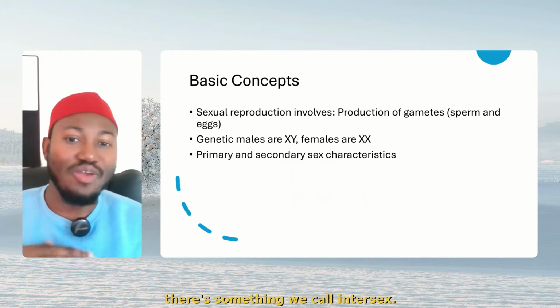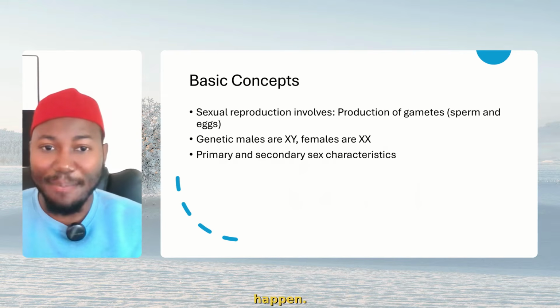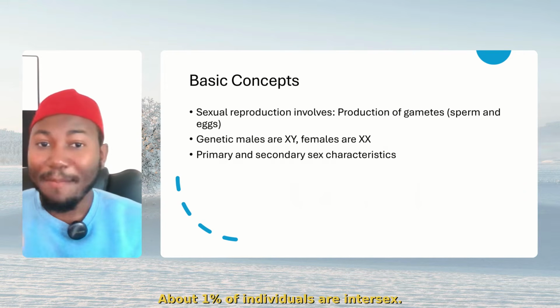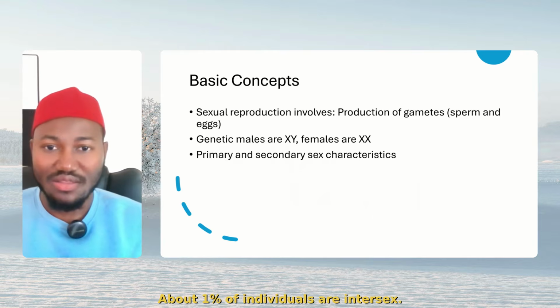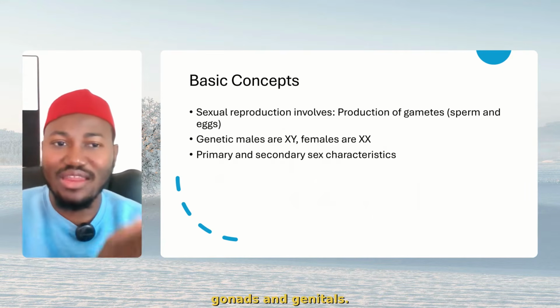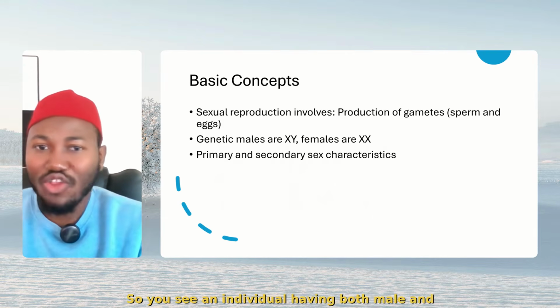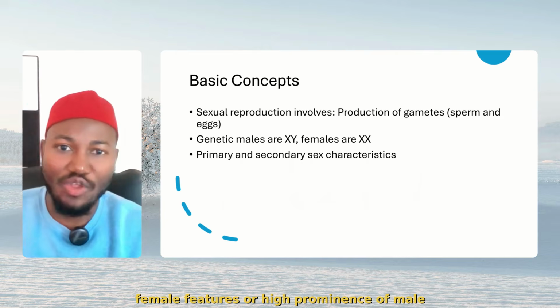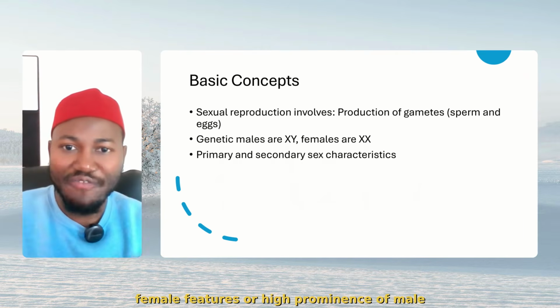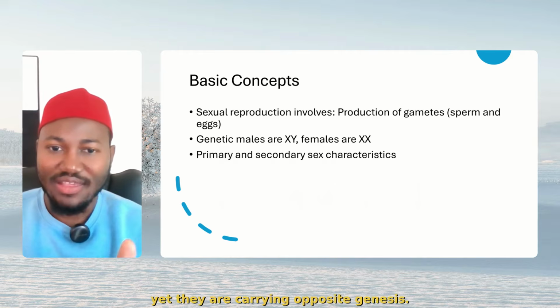You understand? Now, there's something we call intersex. There are different ways intersex can happen. About 1% of individuals are intersex. Intersex means a disconnection between the genes, gonads, and genitals. Males in some aspects, females in some aspects. So you see an individual having both male and female features, or high prominence of male features and low prominence of female features, and vice versa. Yet, they are carrying opposite genes.